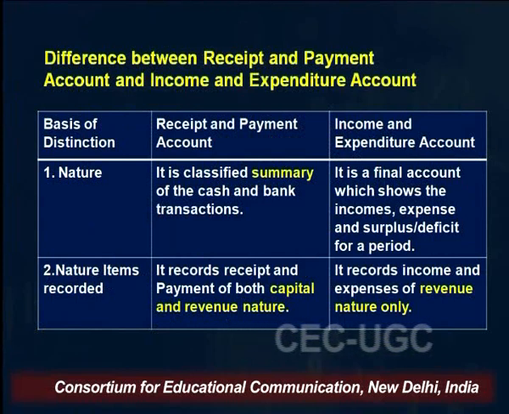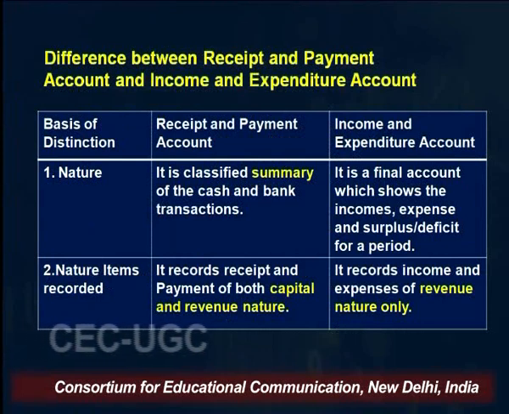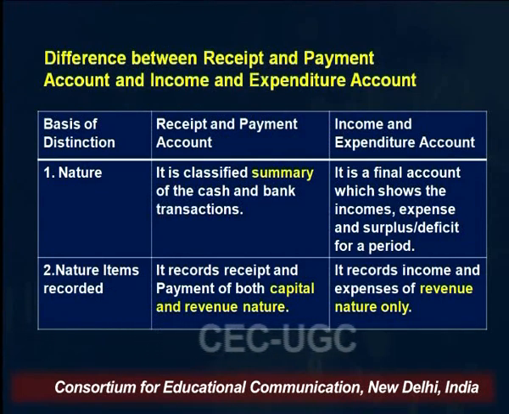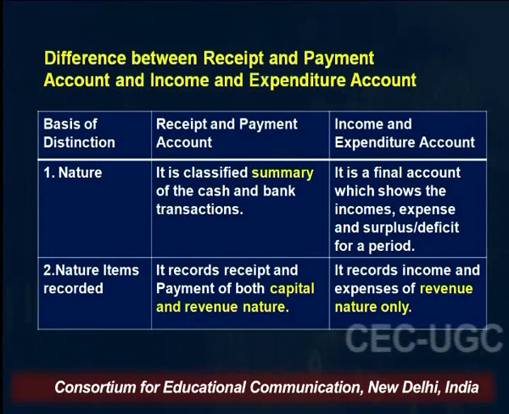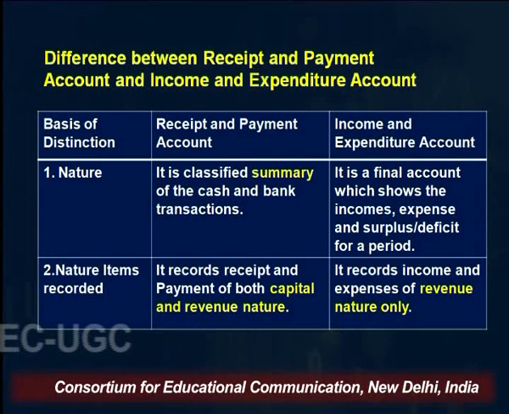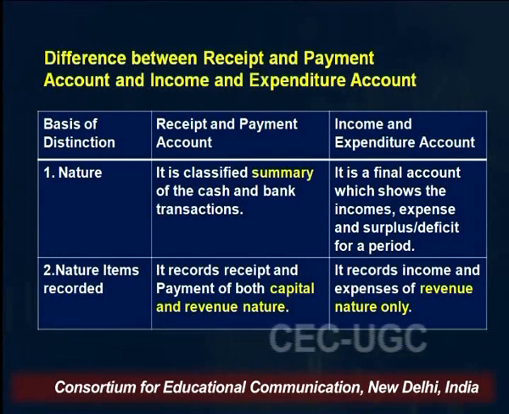Now, what is the difference between the receipt and payment account and the income and expenditure account? The receipt and payment account is a classified summary of all the cash and bank transactions, whereas the income and expenditure account is a final account which shows the income and expenses and surplus and deficit for a particular period.